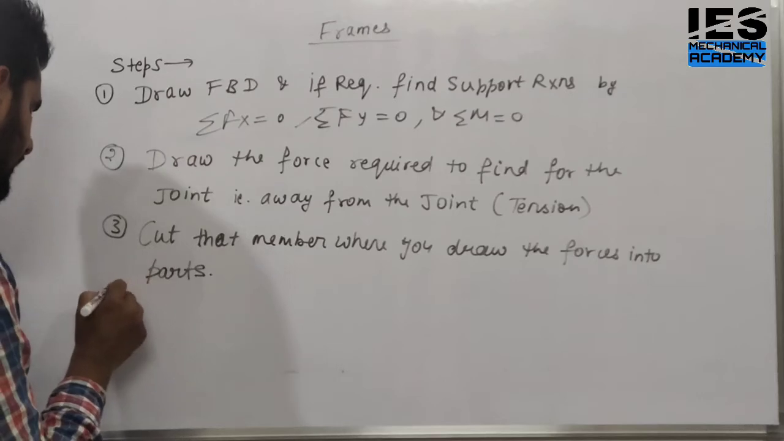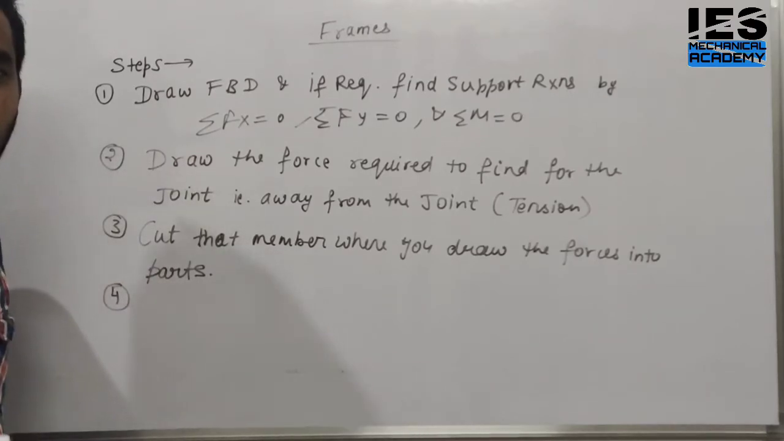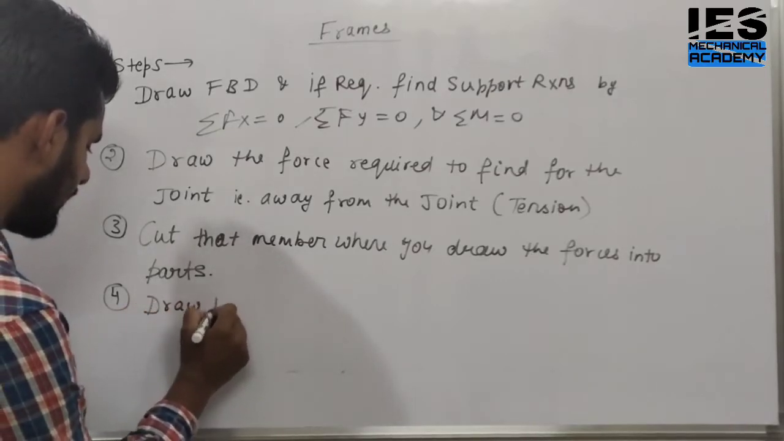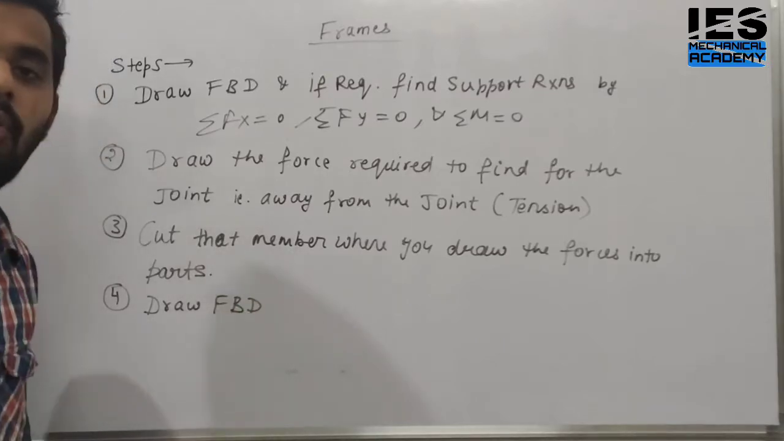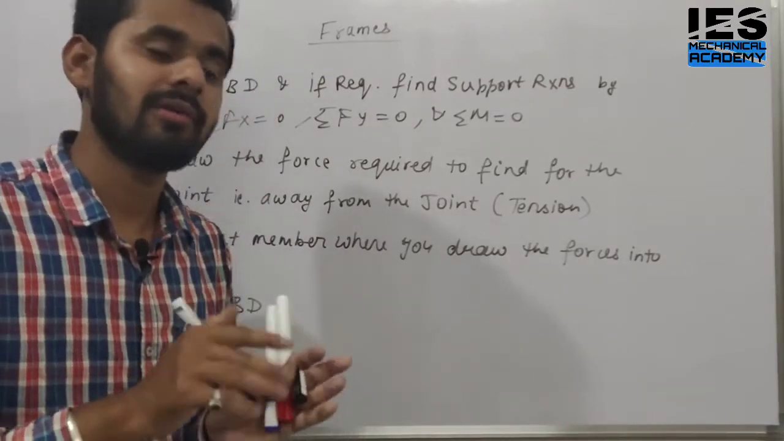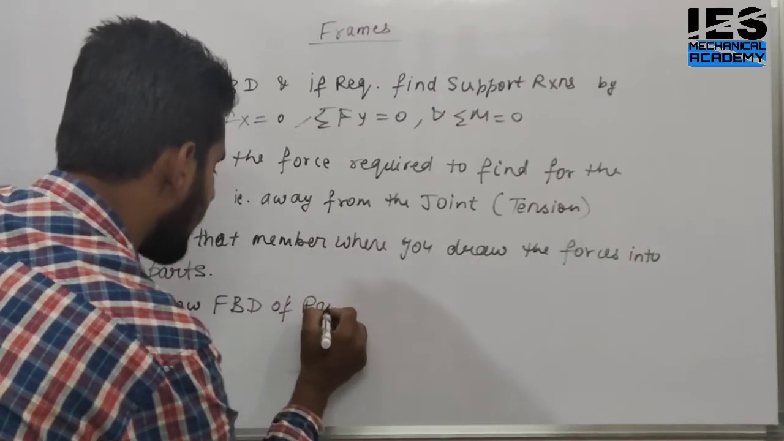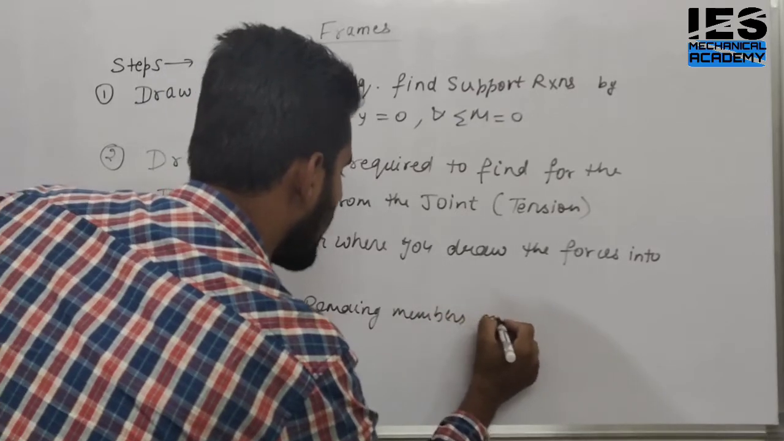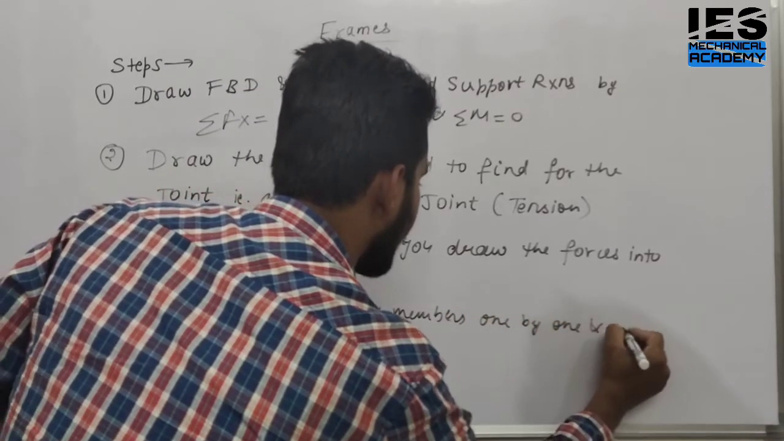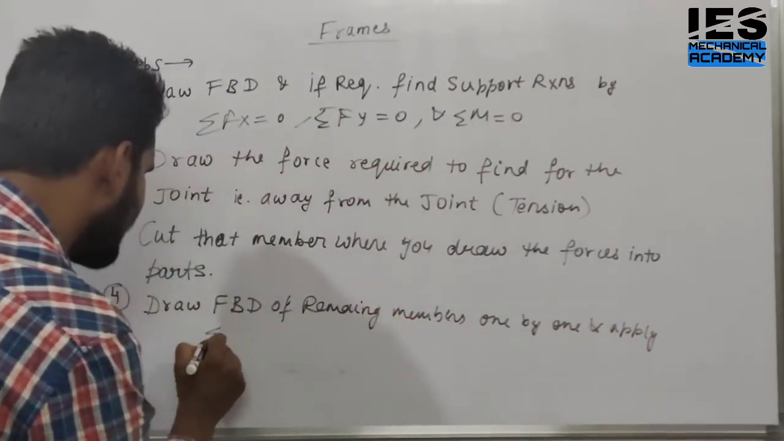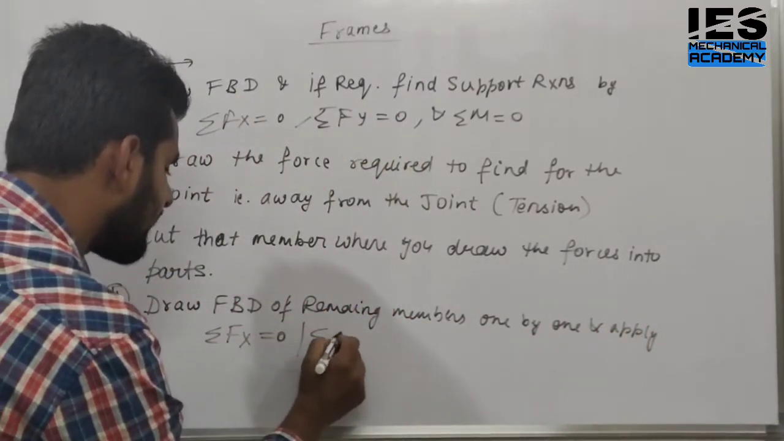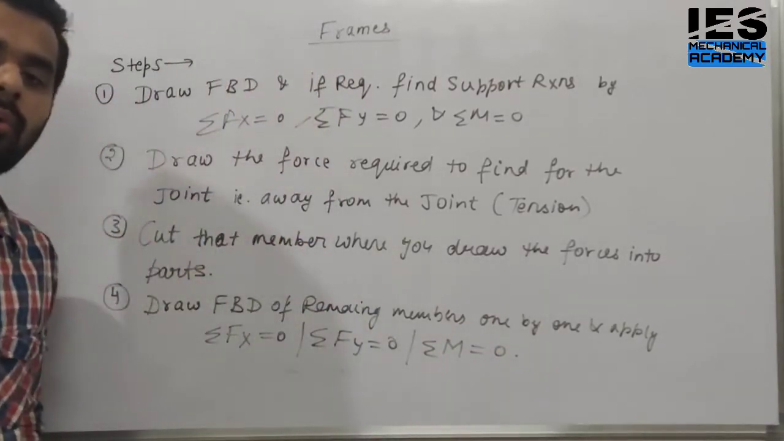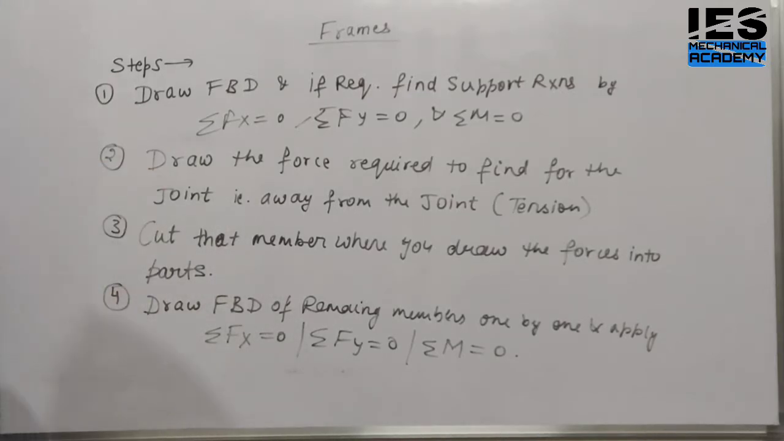What about the next step? Fourth step: now draw the FBD of the remaining members. Draw FBD, meaning free body diagram, of the remaining members one by one, and apply what equations? We have three equations: summation Fx equals 0, summation Fy equals 0, and moment at any point is 0. Your question is solved. This is the four-step procedure for frames.